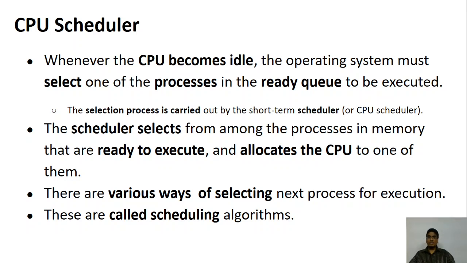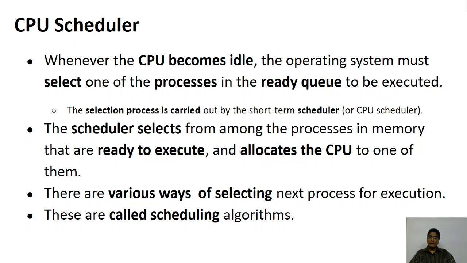Assuming that it is a multi-programming environment, so there is more than one process that can be executed. So when one of the processes is performing the IO burst, the operating system has to select some other process from the ready queue and execute it.